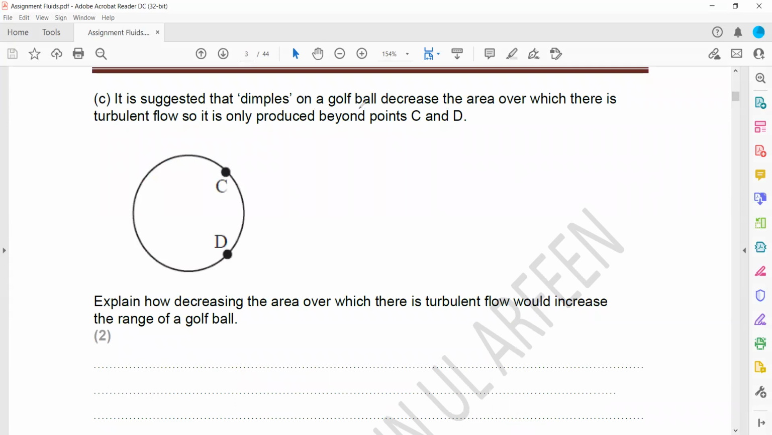It is suggested that the dimples on the golf ball decrease the area over which the turbulent flow is produced, so it only occurs beyond points C and D. So beyond points C and D, the flow becomes turbulent. Explain how decreasing the area over which there's a turbulent flow increases the range. Basically, when there's a turbulent flow, it means greater resistance from the fluid, so a greater amount of energy will be lost or wasted in the form of heat. So less turbulent flow area means less resistive force, so less energy wasted.